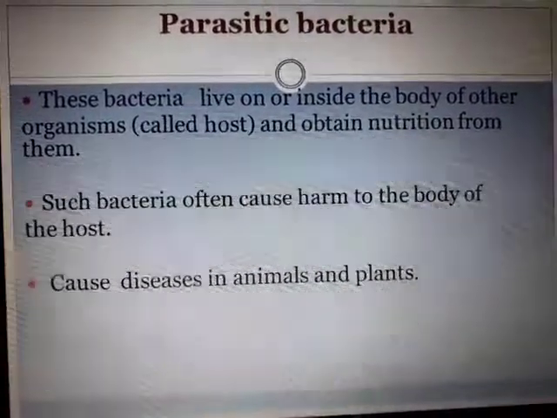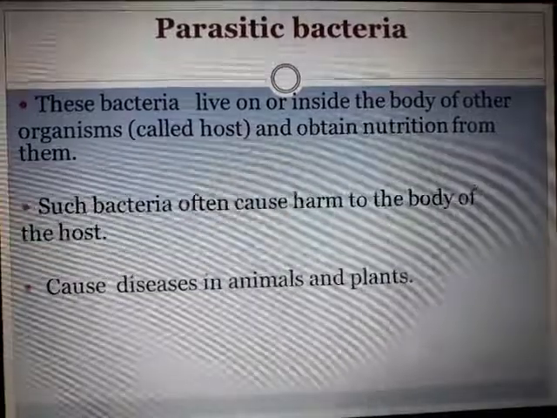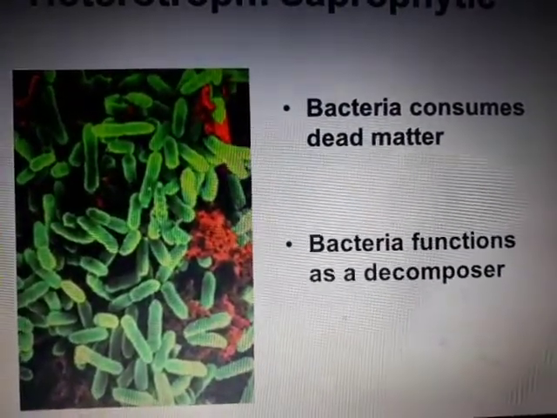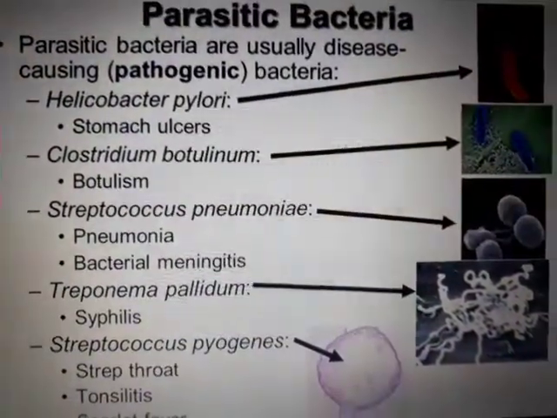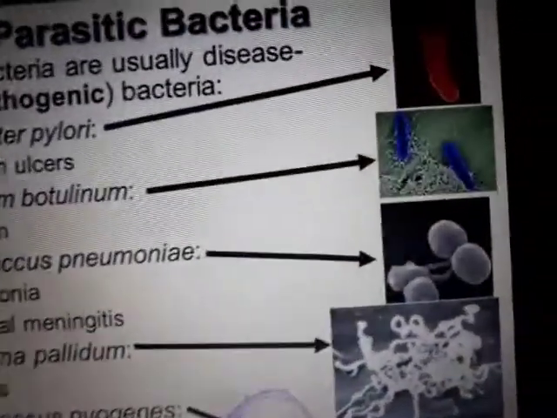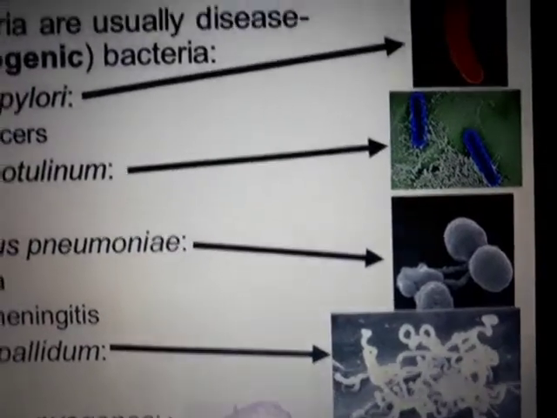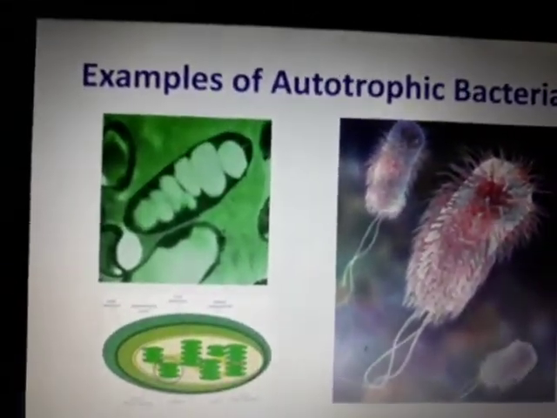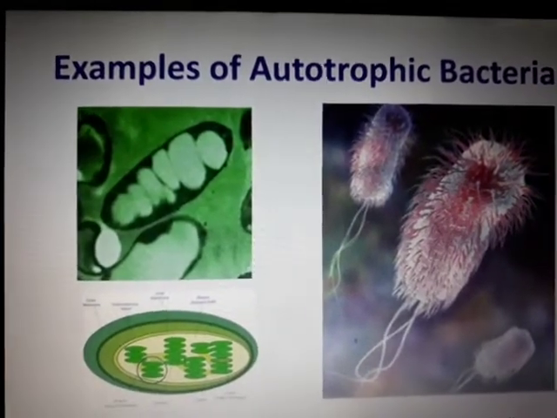The living organisms in which they live are called hosts. These are the pictures: heterotrophs depending on others. These are the parasitic ones, causing many diseases in us. They look very beautiful, coming in different shapes and sizes, but they are not as good as they look. This is autotrophic, green in color.